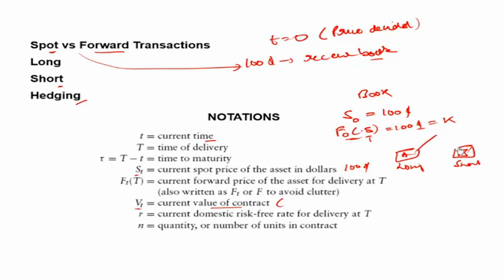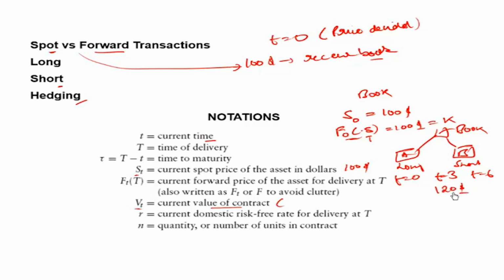Now 3 months have passed. So at T equal to 0 we entered the contract. At T equal to 6 the contract will mature. At T equal to 3, let's assume the price of the book becomes $120.